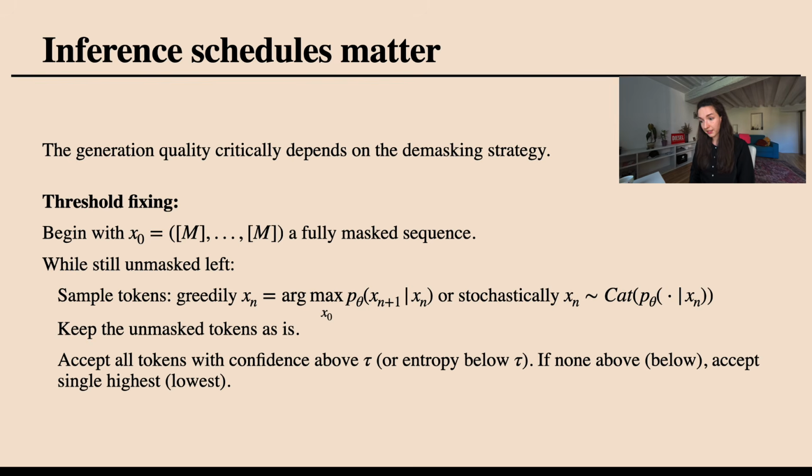A generalization is to fix a threshold, and in every iteration accept the tokens for which the confidence is above the threshold or the entropy is below it. And maybe if none are above or below it, then I accept the highest confidence or lowest entropy single token.